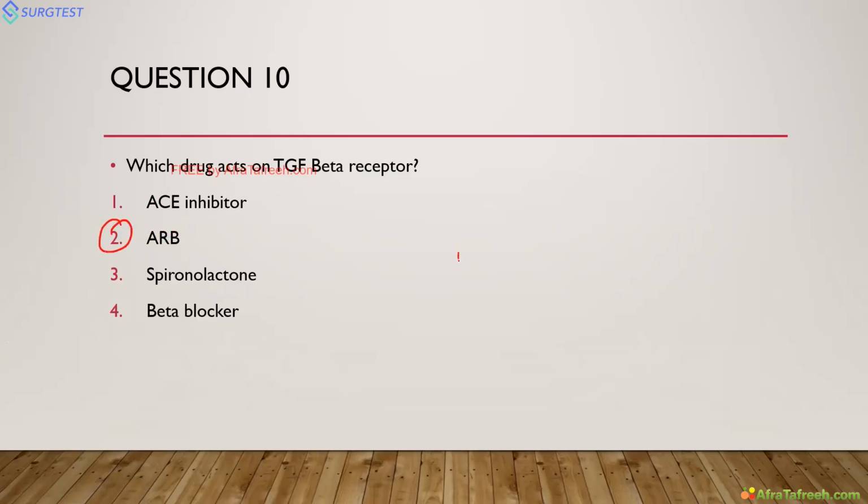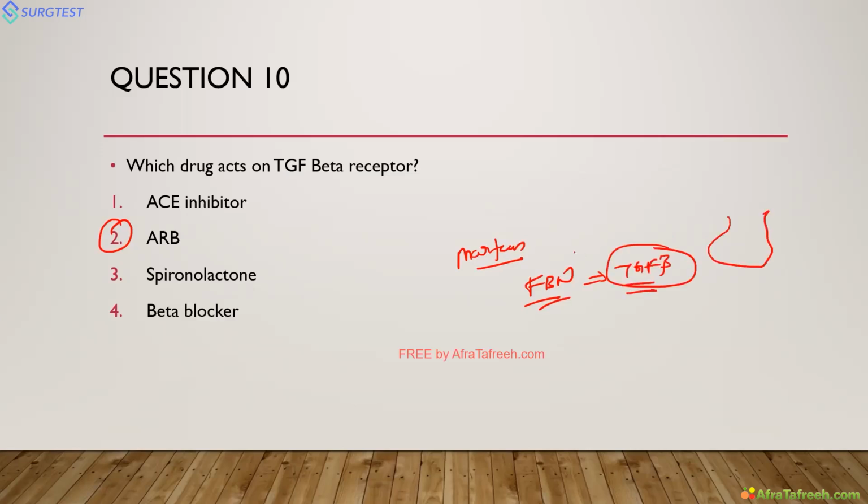In Marfan syndrome, there is a fibrillin gene mutation, and it leads to altered TGF beta signaling, which leads to aortic root aneurysm, dilatation, all these things. So in Marfan syndrome, the drugs we use are beta blocker and ARB.